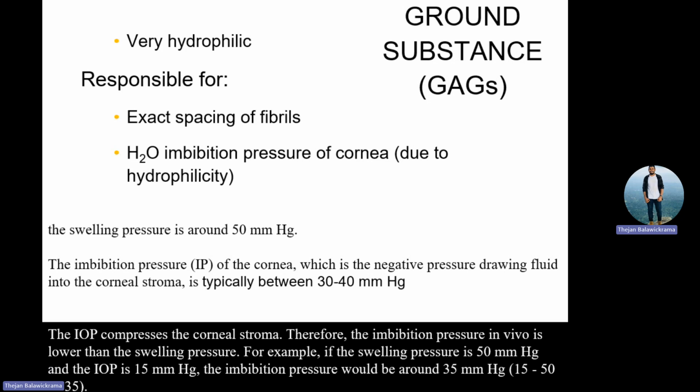For example, if the swelling pressure is 50 millimeters and the IOP is 15 millimeters, then your imbibition pressure is 35 millimeters. That means 50 minus 15 is equal to 35. But if your intraocular pressure is 25, then your imbibition pressure is only 25. If your intraocular pressure is 35, then your imbibition pressure is 15 only. Understood? So your intraocular pressure matters, the corneal thickness matters, the cornea's compression matters, and the cornea's amount of what? Water.